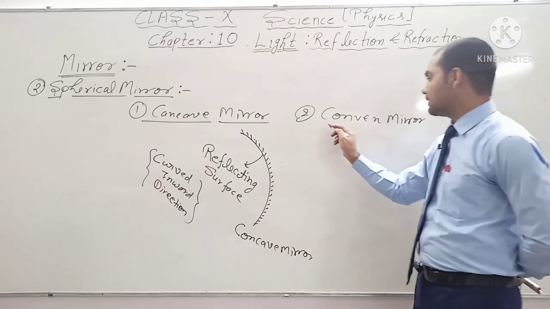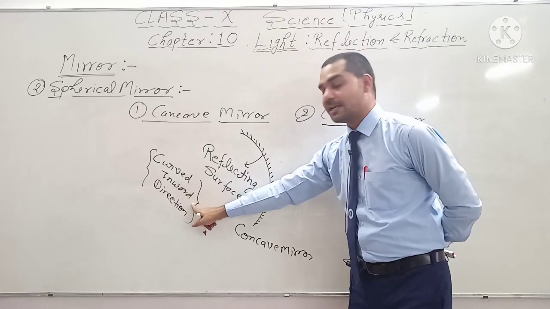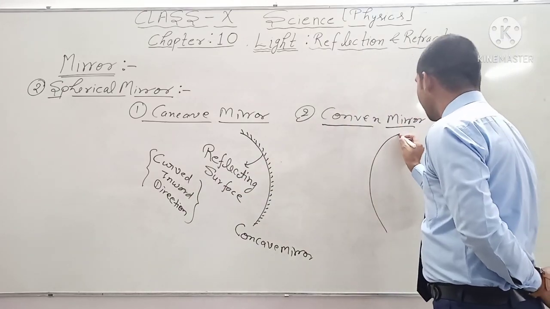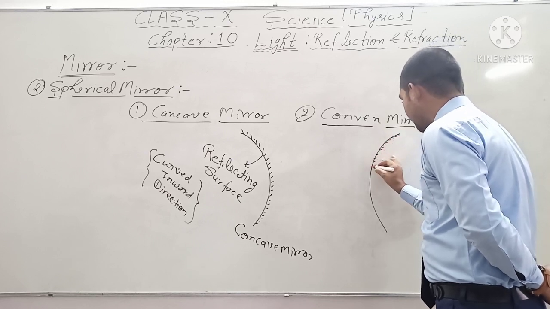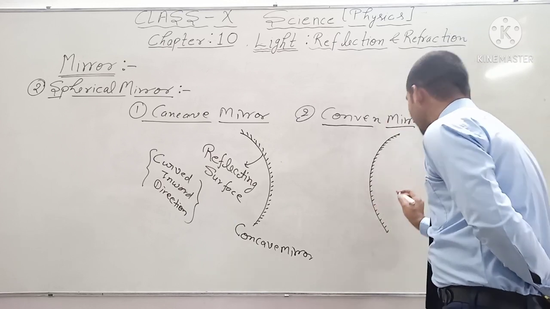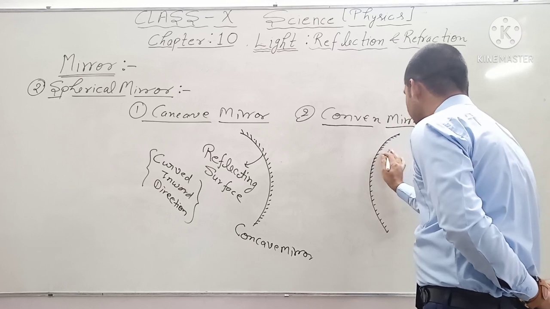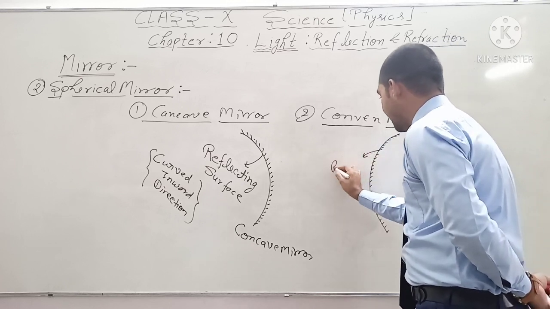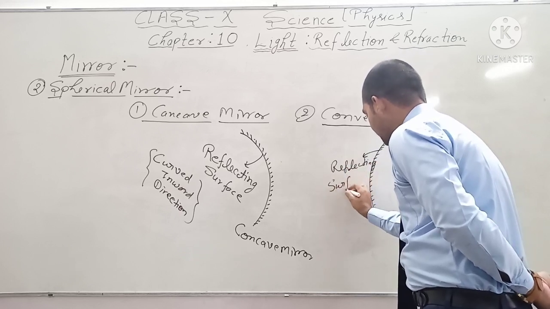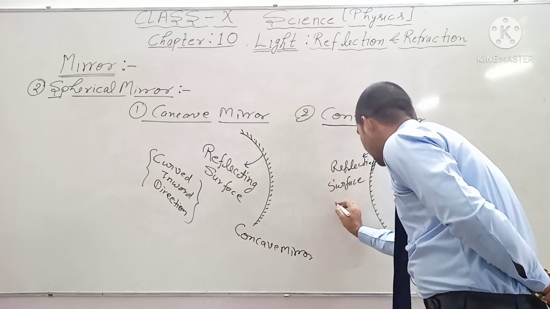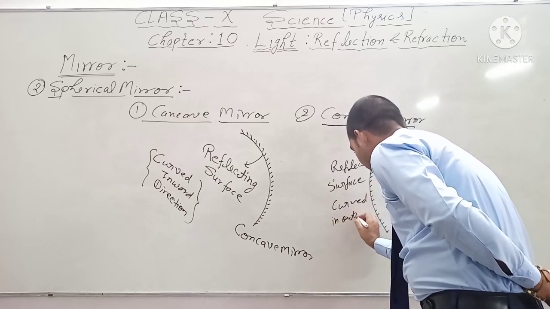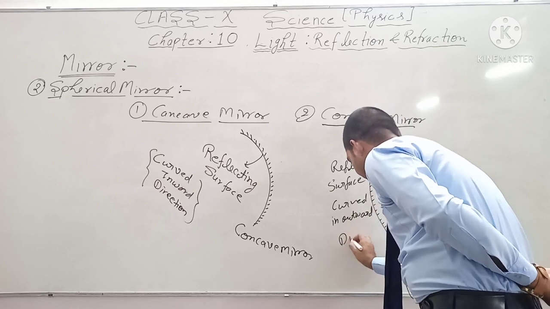And then what is the convex mirror? The second one. यहाँ पे आपने यूज कर लिया इनवर्ड डायरेक्शन, तो यहाँ पे क्या हो जाएगा? आउटवर्ड डायरेक्शन. That means if the reflecting surface is curved in outward direction, such type of mirror is known as the convex mirror. This is the polished surface and this is the reflecting surface, and the direction of curve is outward direction.